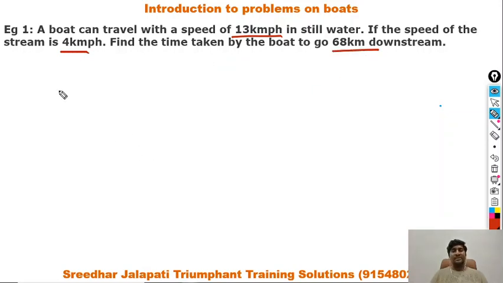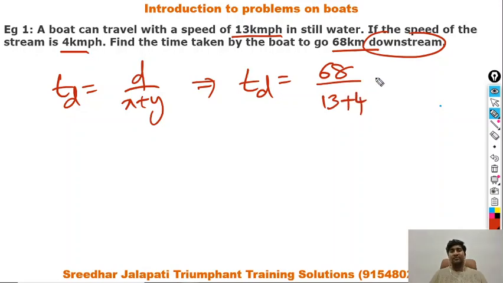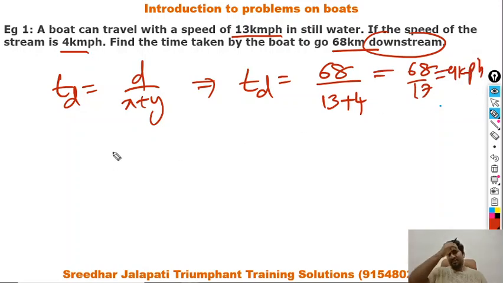Very simple question. As the word is downstream in the question, as I said, time taken for downstream journey is d by x plus y. So here time taken is something which we are asked to find. Distance is given. X is boat speed, which is 13. Y is water speed, which is 4. So 68 by 17, which is 4 km per hour. That is the time taken. 4 hours. You are asked to find time, which is 4 hours. Now, stream is nothing but flow of water.